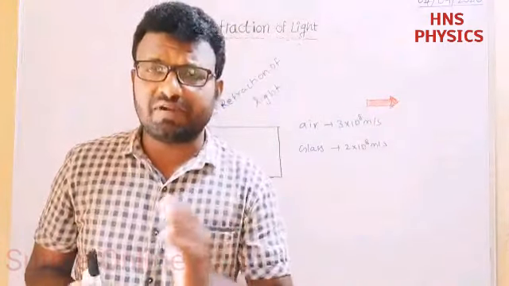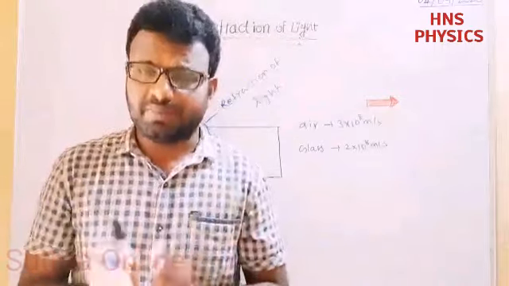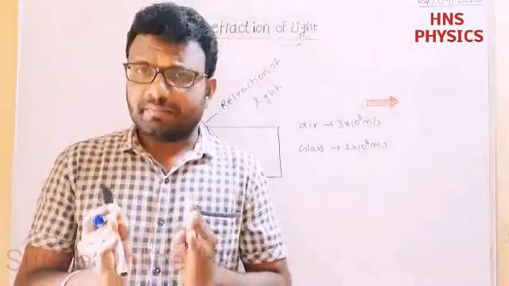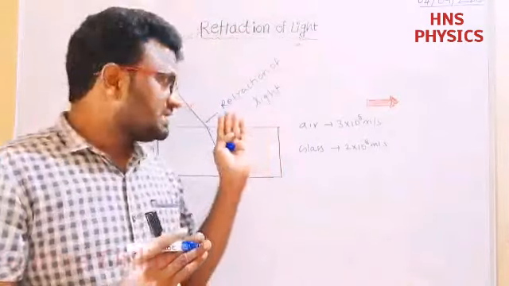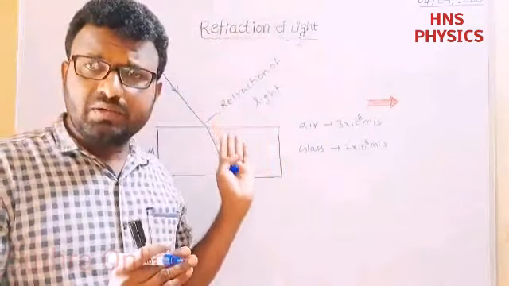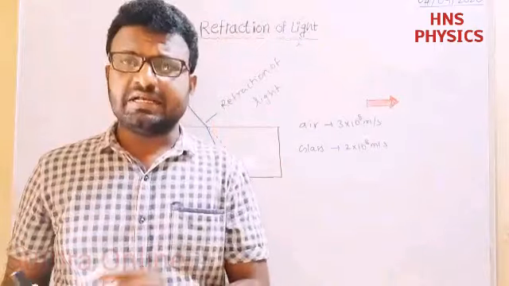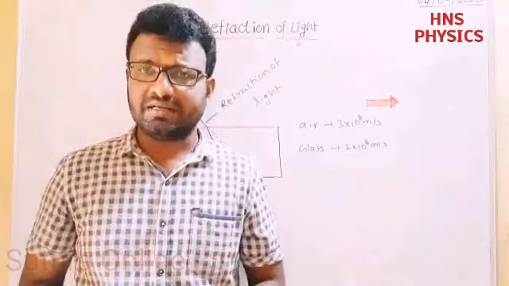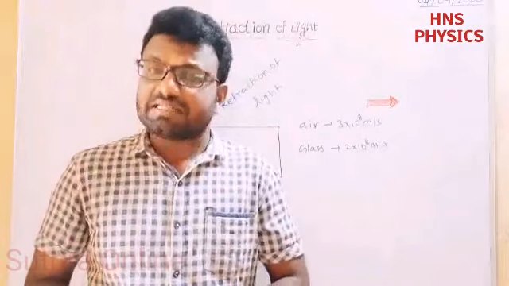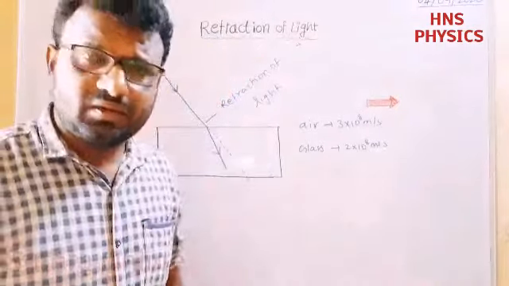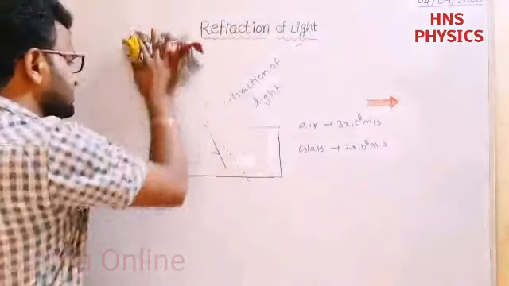What is the cause of refraction of light? Change in speed. The main thing is change in speed. When the rays travel from air to glass, the speed changes. That's why bending takes place. Now this is about refraction of light. Now here there are rules related to refraction of light. We'll discuss those rules.